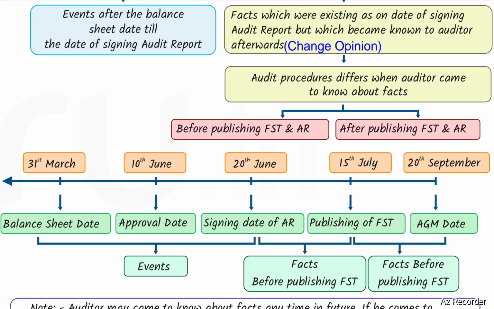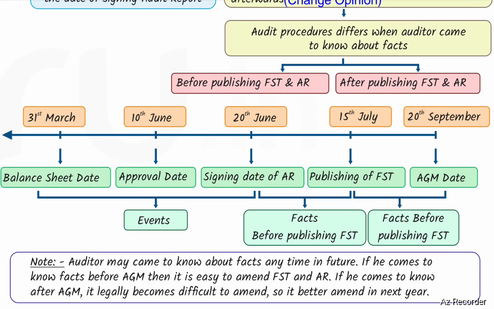For example, consider 31st March as the balance sheet date, 10th June as the approval date, 20th June as the audit report signing date, 15th July as the date of publishing the financial statements, and 20th September as the AGM date. From the balance sheet date to the date of signing the audit report, it falls under events. From the signing date of the audit report to publishing of financial statements, it comes under facts before publishing financial statements. From the publishing of financial statements to the AGM date, it falls under facts after publishing financial statements.